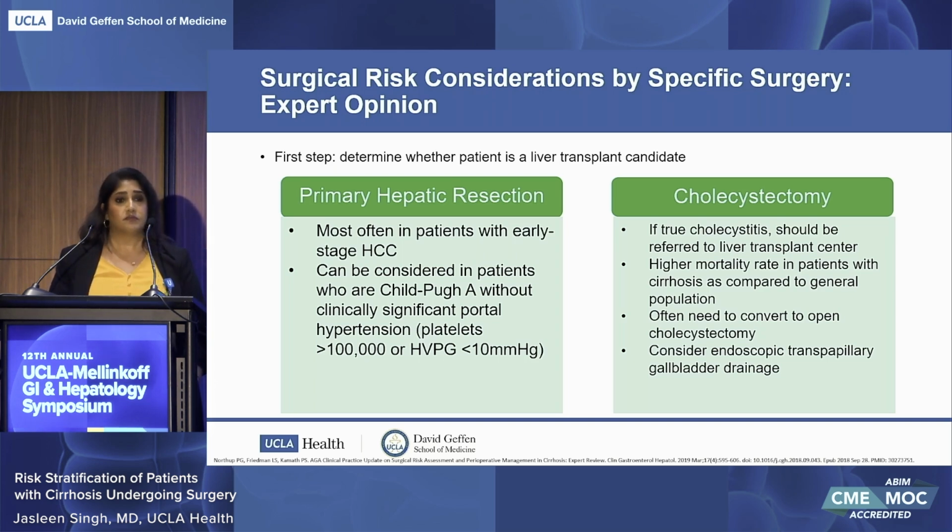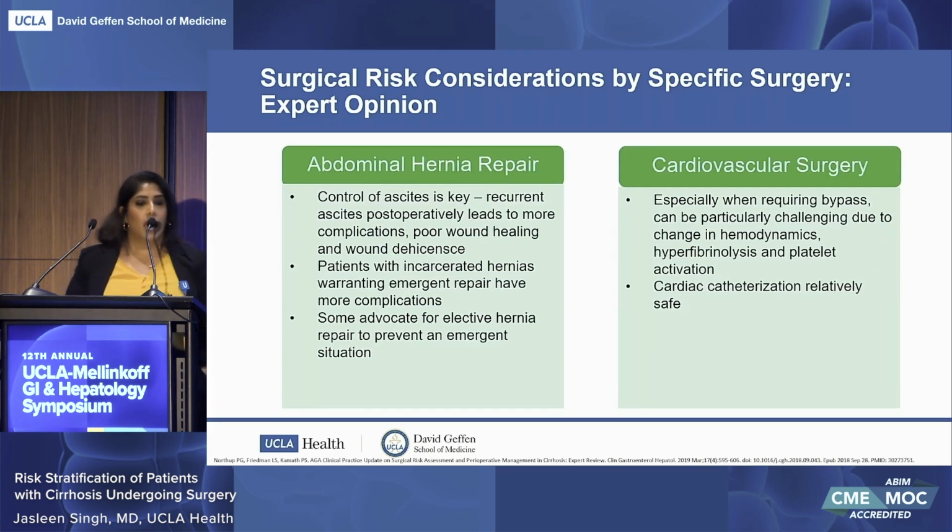And then lastly, with advancements in endoscopic techniques, endoscopic transpapillary gallbladder drainage is also an option, especially in patients who may be decompensated as well. Many of our patients do have abdominal wall hernias, whether it's a ventral hernia, umbilical hernia, and then inguinal hernias. And for these patients, control of ascites is key. There's often recurrence of the ascites in the postoperative period, and that can lead to certain complications such as poor wound healing and wound dehiscence.